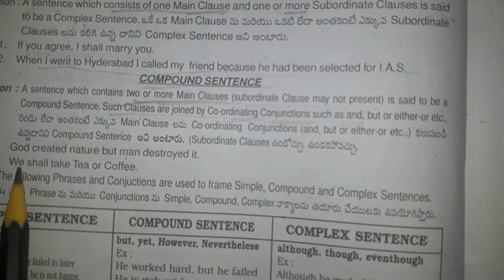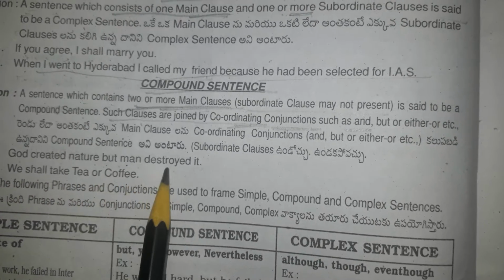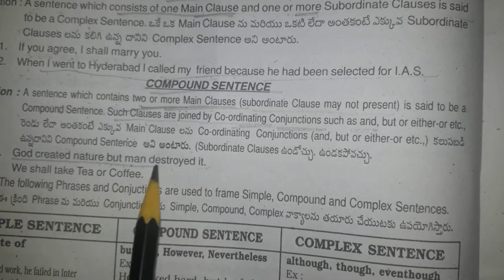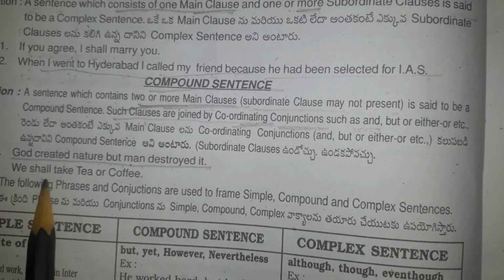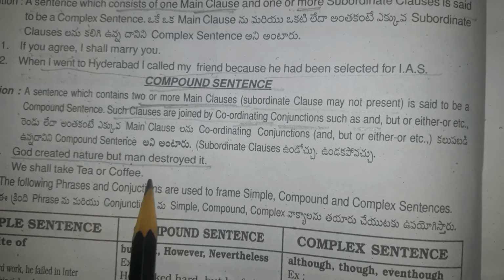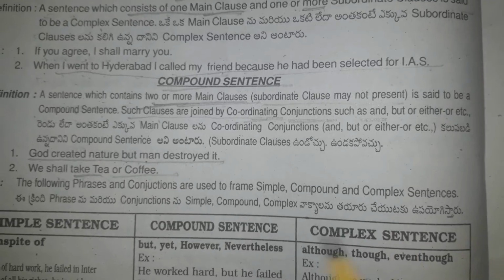So, the examples are, see here: God created nature, but man destroyed it. God created nature and man destroyed it. We shall take tea or coffee, whatever it may be.